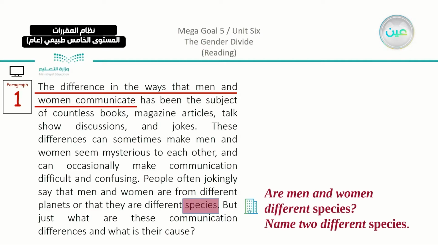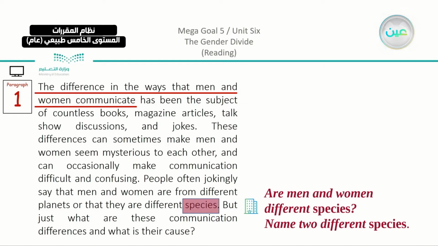But before we discuss it, let's just see the question that we have. Now, as we mentioned the word species, we have the question: are men and women different species? So before we start talking about them, are they different species or not? What do you think? Now, actually, when we say that the topic is the gender divide, it means that men and women are different genders, but they are not different species. They are one kind of species here. Now, if you want to name two different species, you can choose whatever you want. You can say, for example, cats and dogs, they are different types of species.